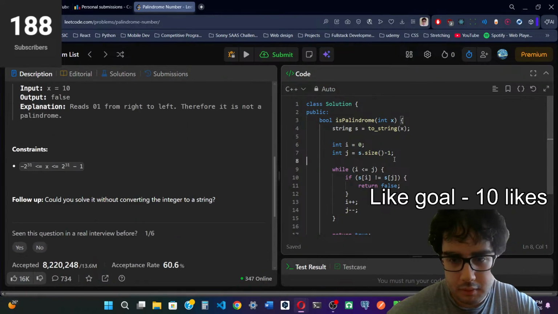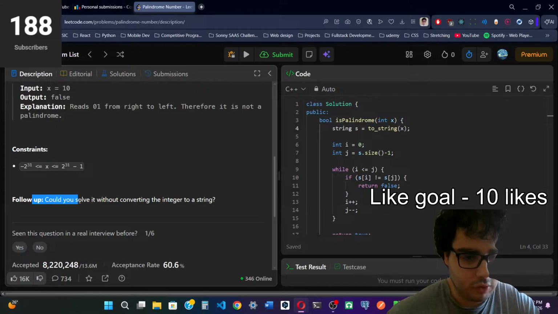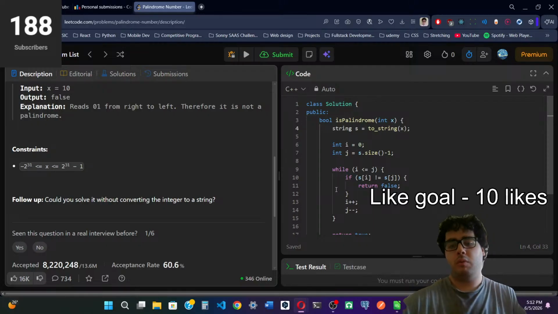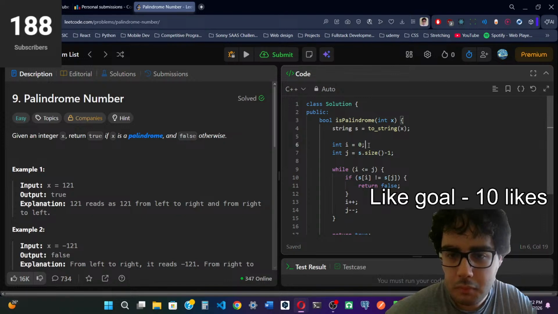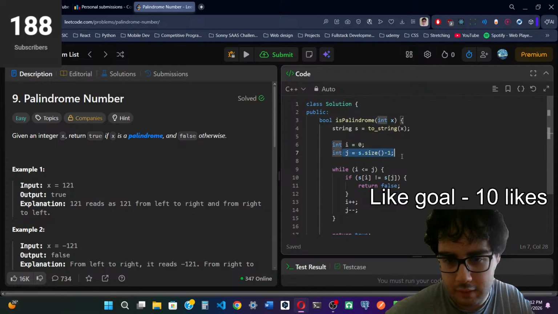So you can solve this by converting x to a string. You can also solve it without converting the integer to a string, but we're not going to look at that. We're just going to look at how to solve it with a string. Basically we convert it to a string, and then we keep 2 pointers, or just 2 indices. The index of the first variable is going to be at the start of the string, and the index of the last one is going to be at the end of it.